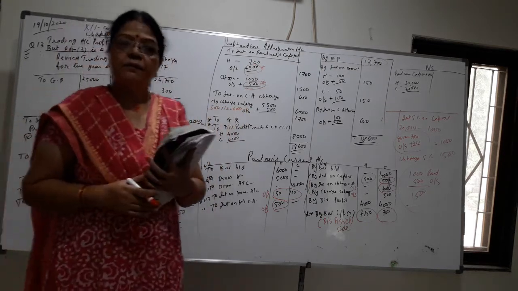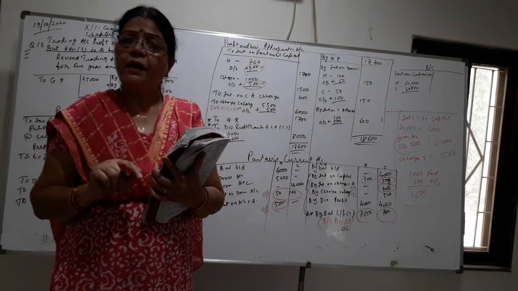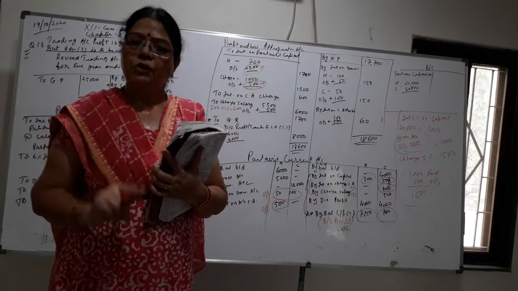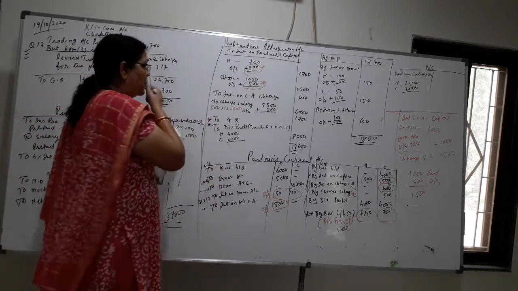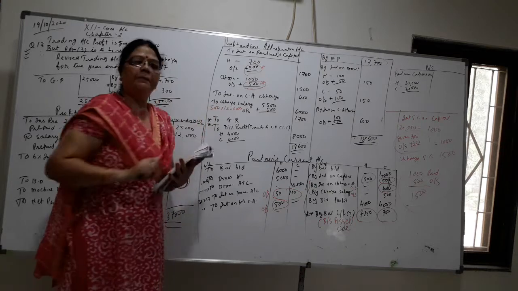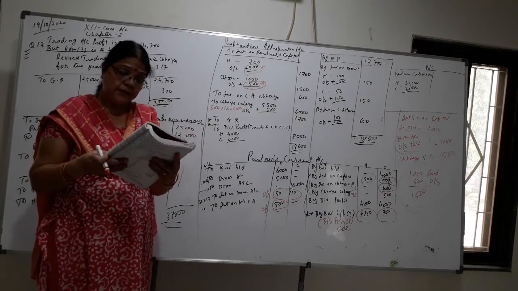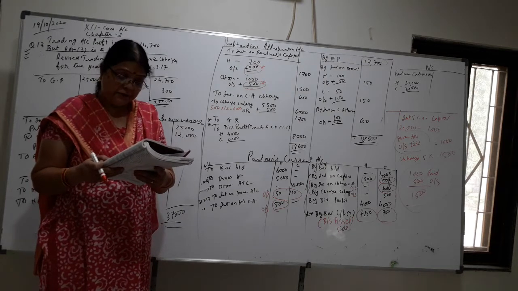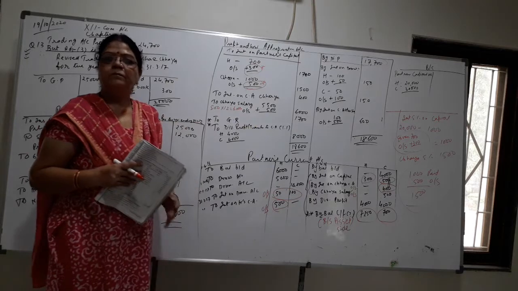Monthly salary we don't have to consider because we are preparing the final account at the end of the year, after 12 months. So you have to multiply by 12, and when you multiply 500 by 12 you get 6000.